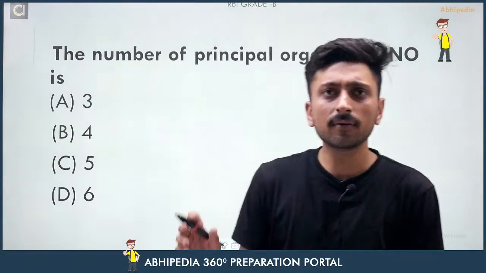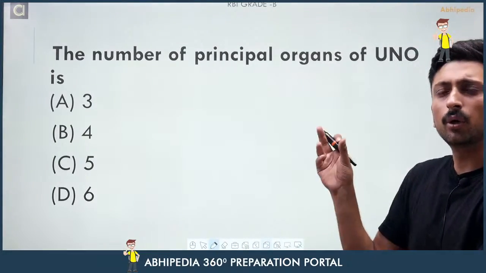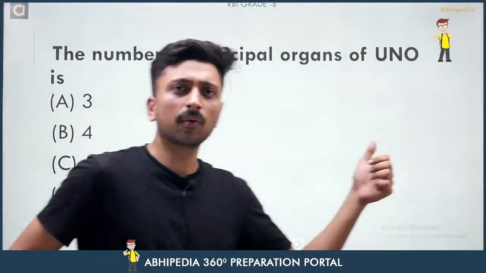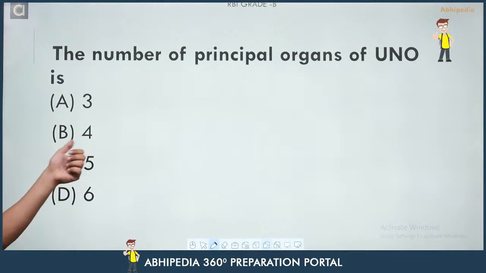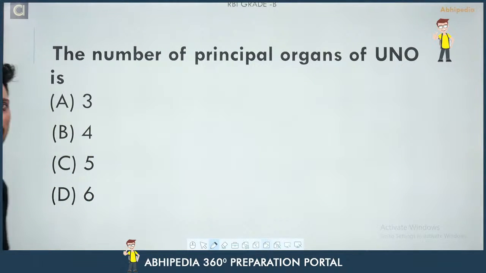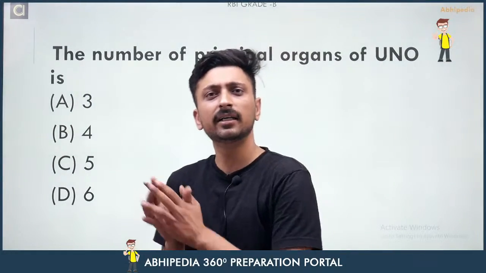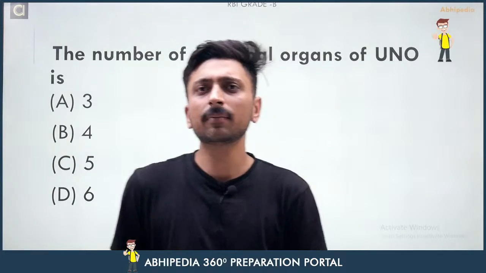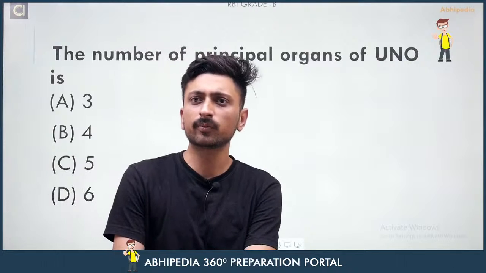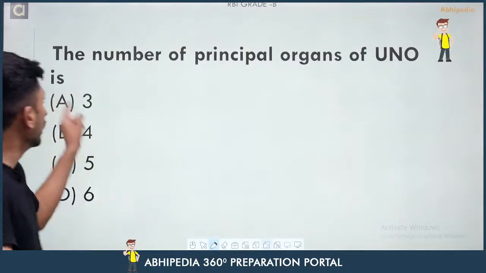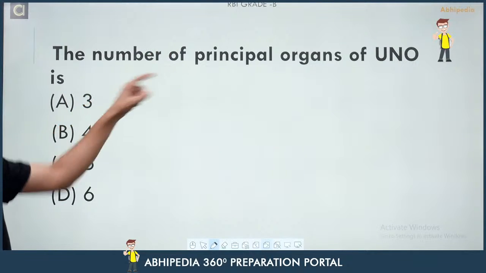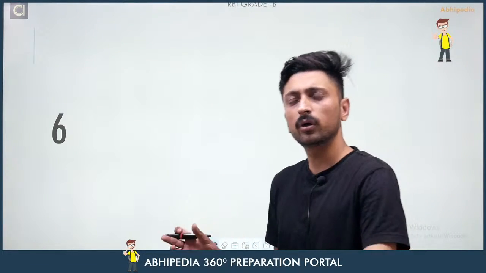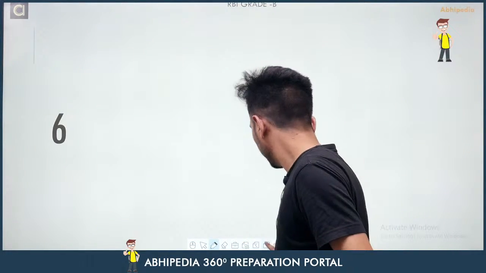The number of principal organs of UNO. You have to tell me how many principal organs are there in UNO. Option number 1 or A is 3 here, option number B is 4 here, option number C is 5 here, and the last option, that is D option, is 6 here. So you have to tell me which one of the following is right answer. You have to give me the response in the comment section. I'm waiting for your response, and here I am getting the right response. The total principal organs of UNO are 6. Are what? 6. There are 6 total organs or principal organs of UNO. Right. Now come to the next question.